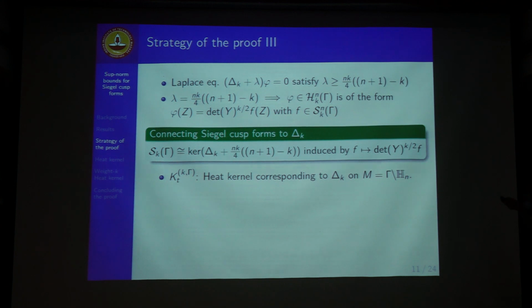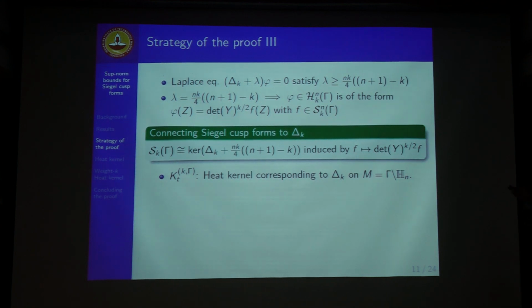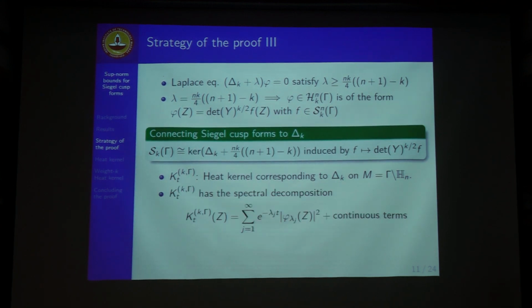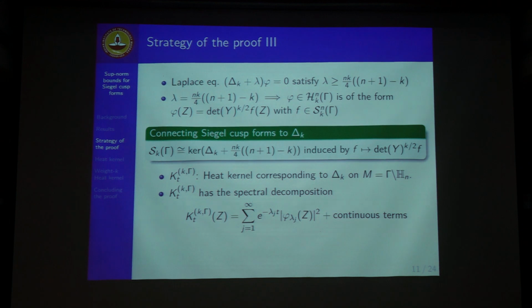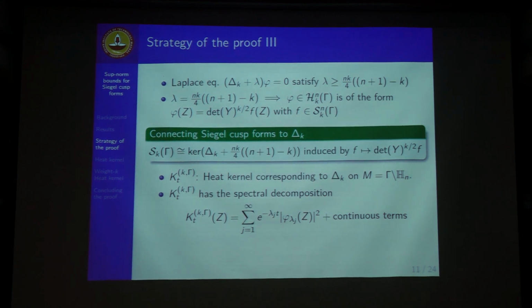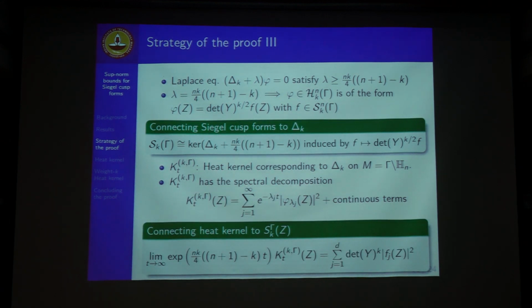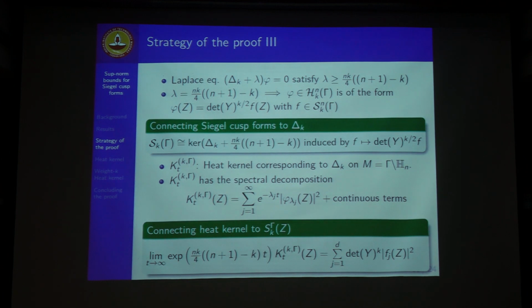And then we take the periodized heat kernel corresponding to the surface, which has a spectral decomposition, as we have seen here multiple times during the workshop and also during the conference: there is a discrete part and there is a continuous part with Eisenstein series. Now we multiply both sides with the exponential of the minimum eigenvalue and take t tends to infinity.